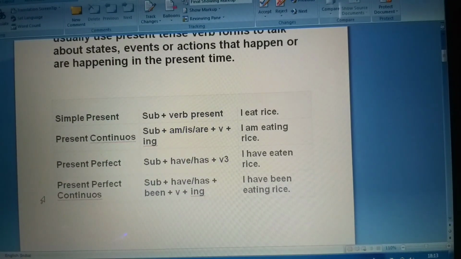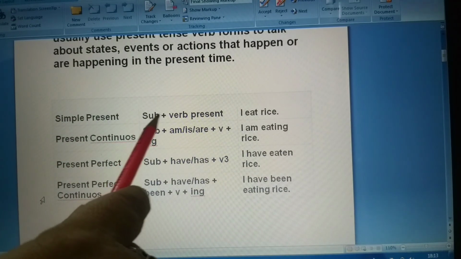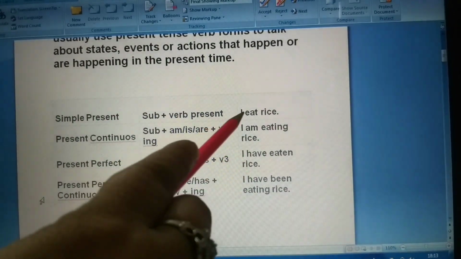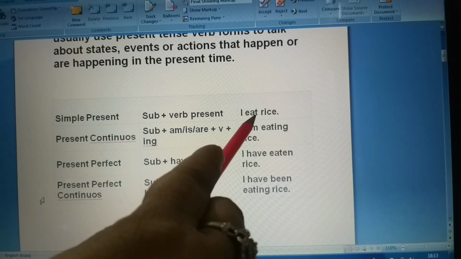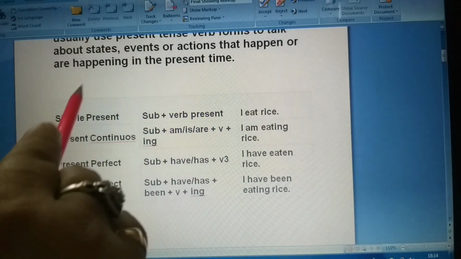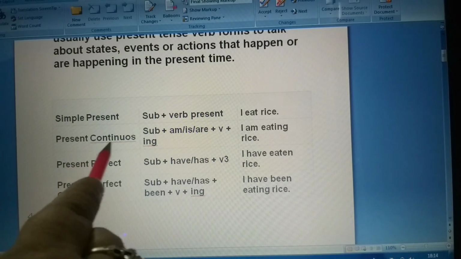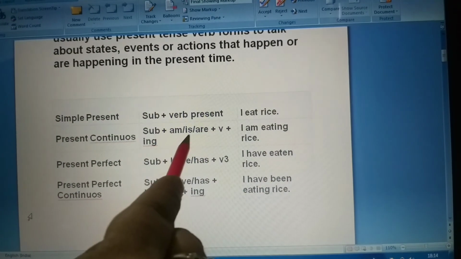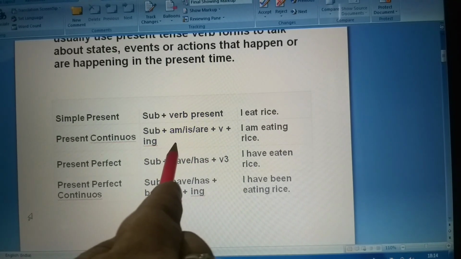Students, just see the chart. Simple present tense: subject plus verb present, and the example of it. Like, I eat rice. I is the subject, eat is the verb, and rice. That means at present you are eating rice. I eat rice. When we come to present continuous, subject plus am, is, are plus verb plus ing.